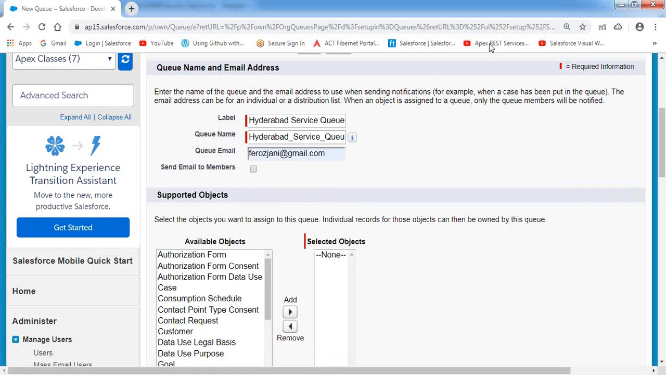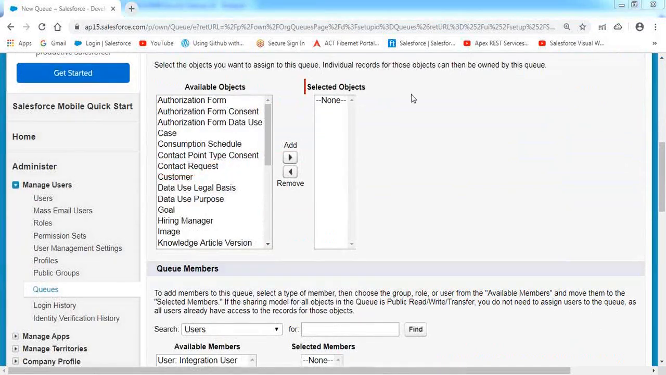So now you will have a checkbox, Send Email to Members. That means whenever your record is placed inside the queue, do you want me to send email notifications to all the queue members or not? So now I would like to send the notification, so I'm selecting the checkbox Send Email to Queue Members. Now, next one, select the queue supporting objects here. What object records can the queue support?